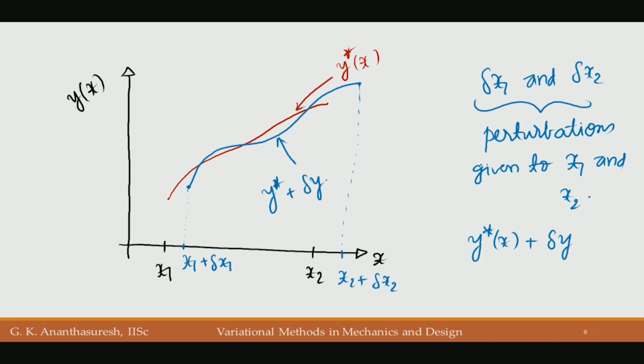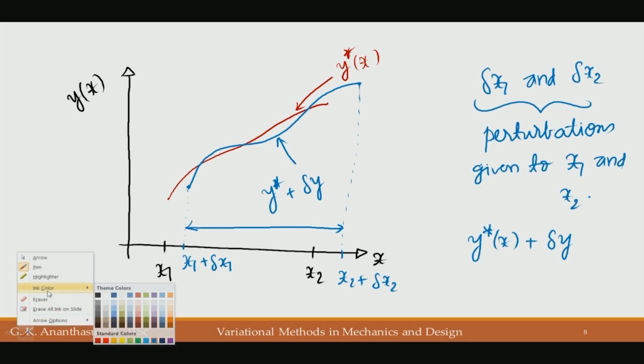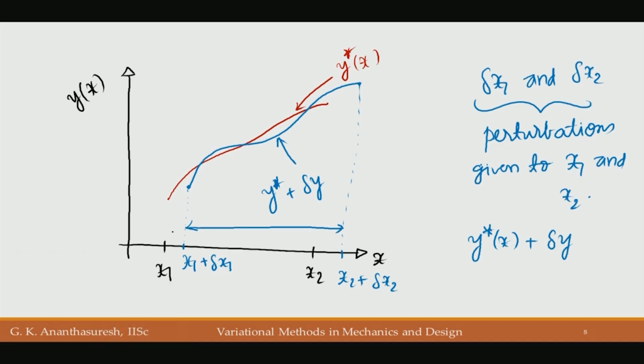Notice that the domain of delta y has changed. The old domain is from x1 to x2, but now it is from x1 plus delta x1 to x2 plus delta x2. That is what we should do and see what happens.